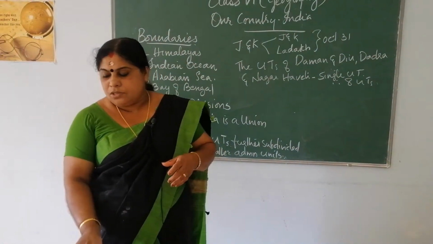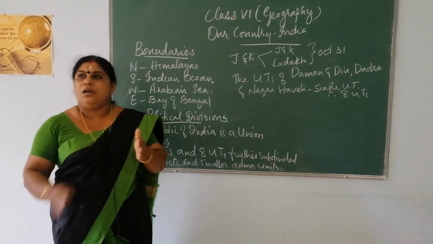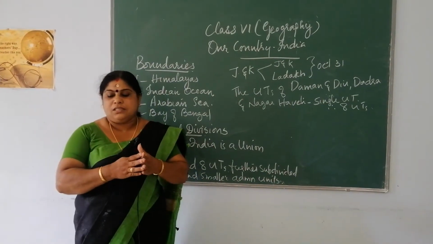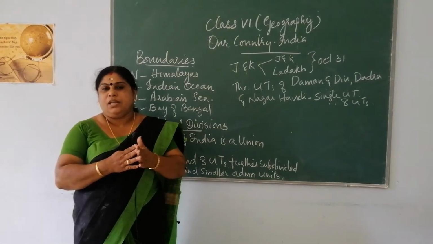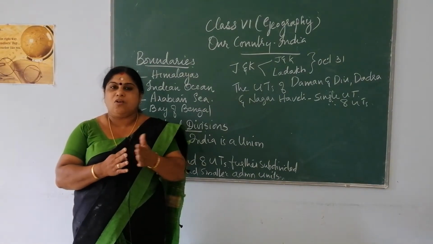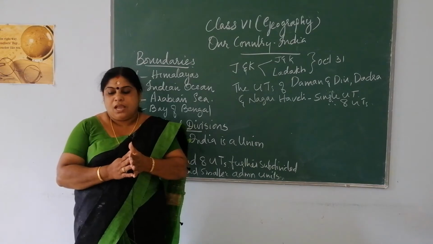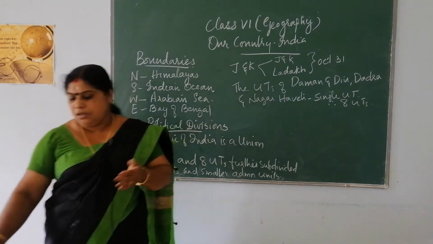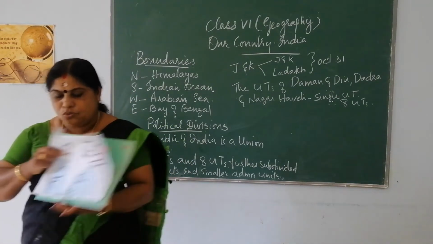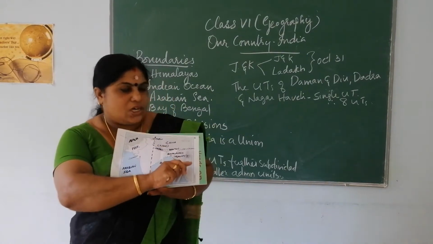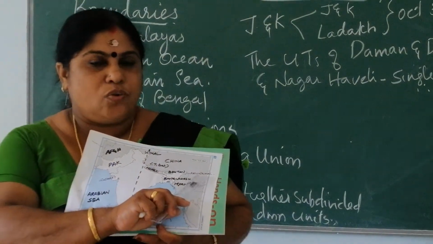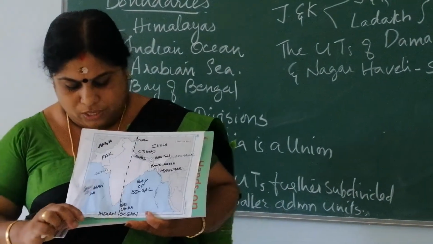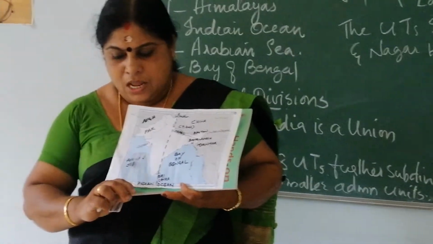This east-west extent has a lot of influence on the country India. Because of this longitudinal extent, there is a wide difference in the time that is calculated. That is, there is a wide difference in the local time of places. See, the sun rises 2 hours earlier in the eastern part. Here in the eastern portion the sun rises 2 hours earlier compared to the western portion here, Gujarat.